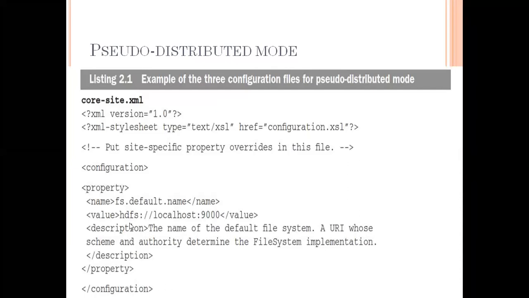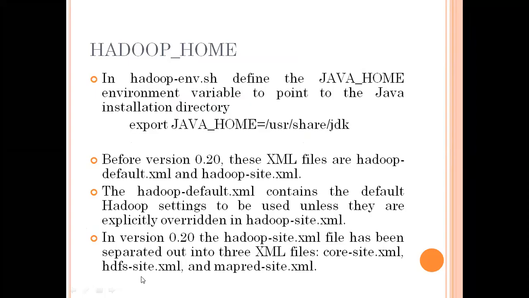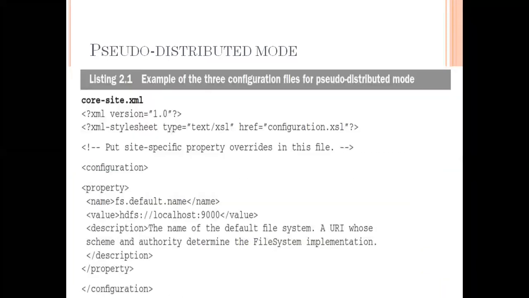Remember, I have to show you again. See here, we have core-site.xml, hdfs-site.xml and mapred-site.xml. These three are the basic XML files we need to install. This is the core-site.xml. Here also we are considering text or XML files with references. In the previous standalone mode there is no configuration. Here we have some configuration and some properties: the default name, and we are considering some localhost names. We have some description here.